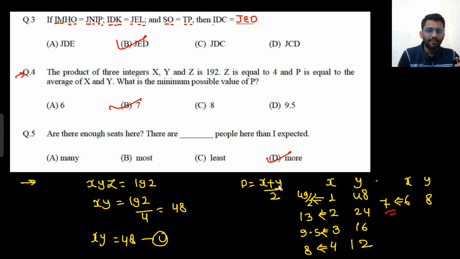Will you use "I get many marks than I expected"? No. Will you use "I get most marks than I expected"? No. "I get least marks"? No. You will say "I got more marks than I expected." So from expectation you are getting more. So D option is correct. This is basic English, so you will be able to answer this.